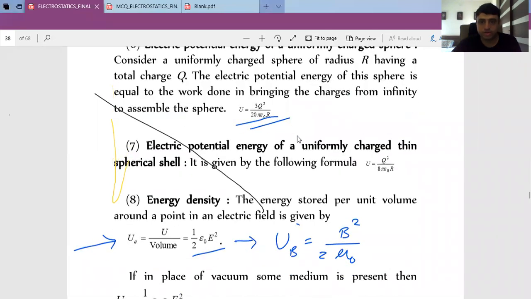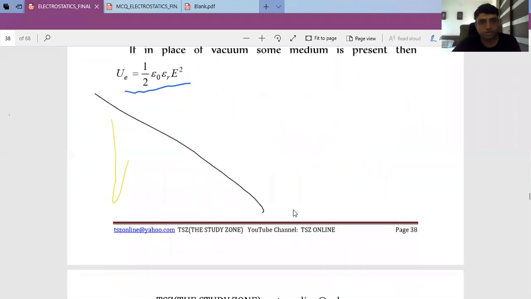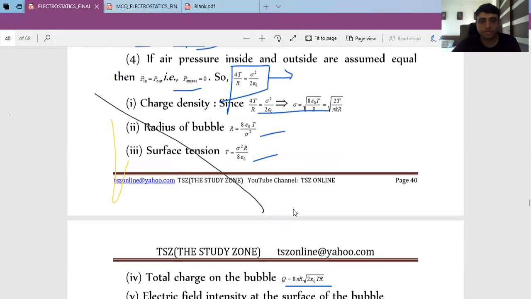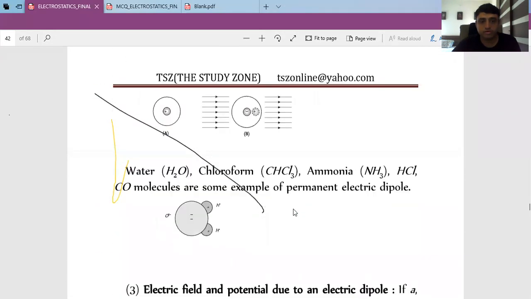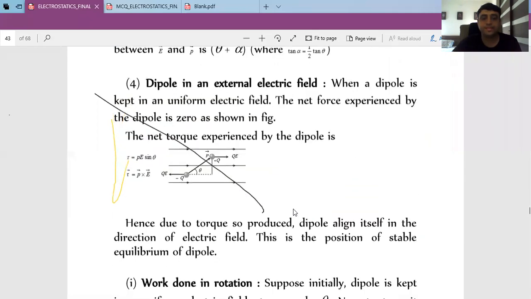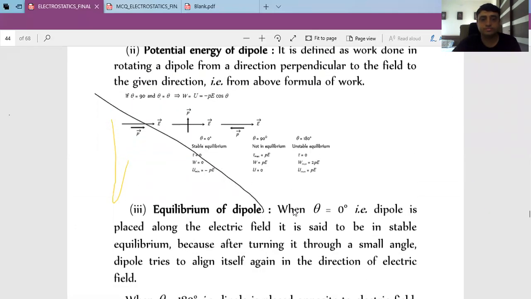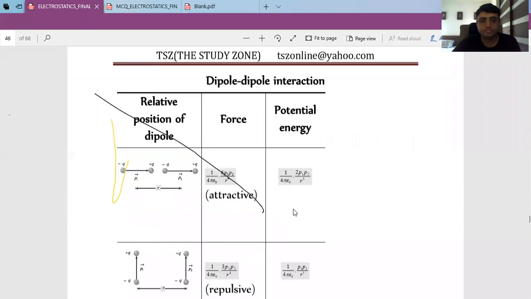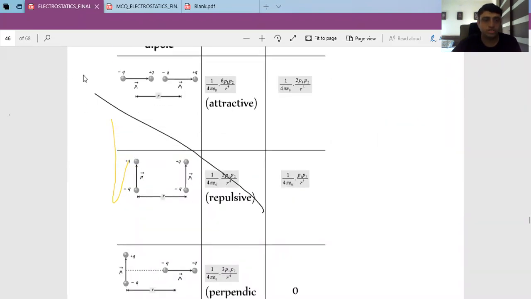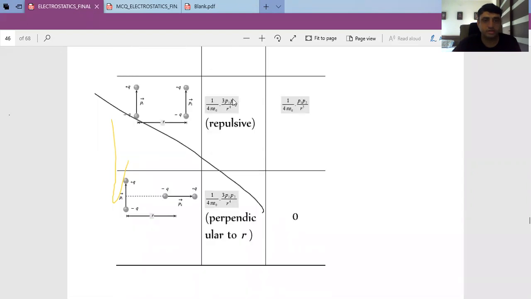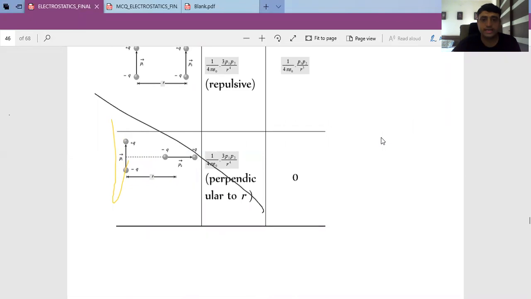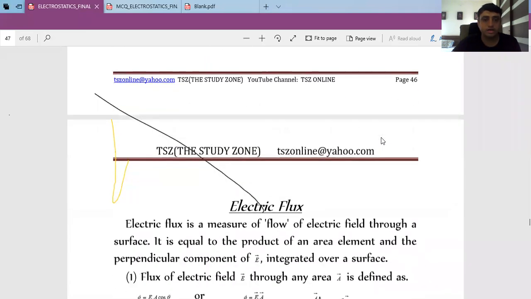Charged sphere potential energy, we did it inside the classroom. This one. We have reached to this, fine. Dipole. Just go through this table to have a better understanding. The table given at page number 46. Write down the page number so that at a later level you can go through it.